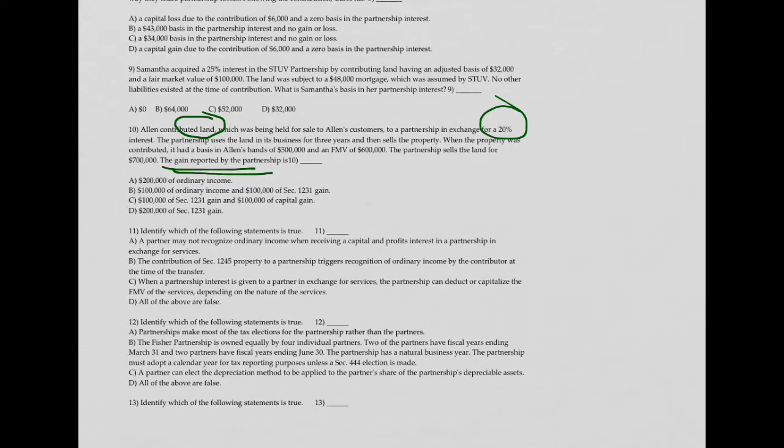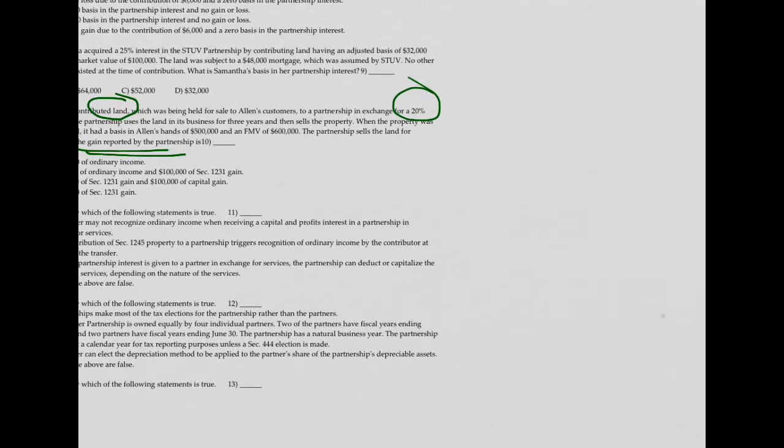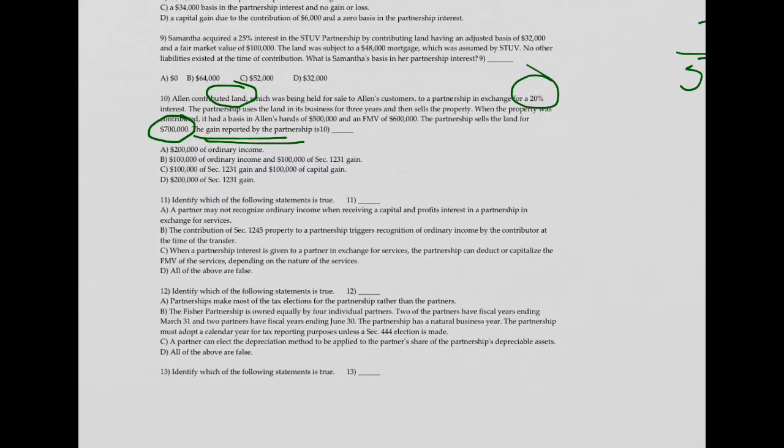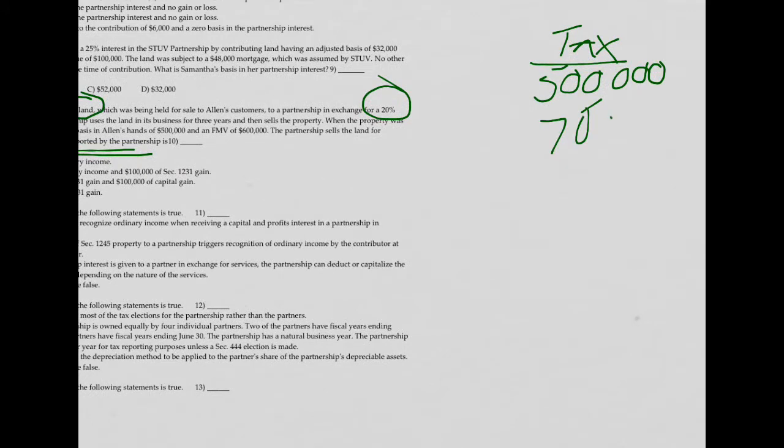The partnership uses the land in its business for 3 years and then sells it for $700,000. The basis in the hands of the partnership of the land is the carryover basis for tax purposes, and that is $500,000. Fair market value was 6. All right. For purposes of the tax return, the gain when it sells for $700,000 is going to be a $200,000 gain. The key is what type of gain is it?